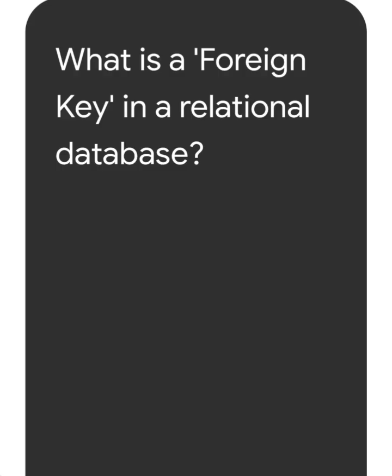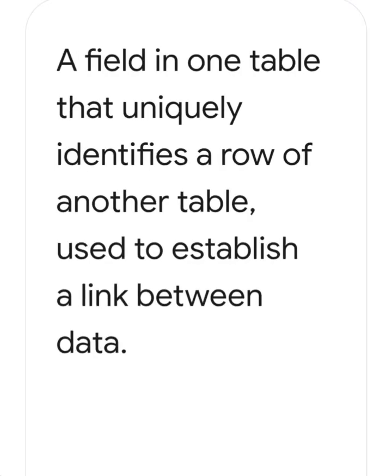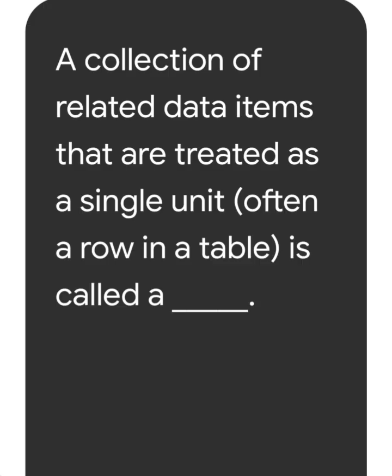Next question, what is the foreign key in a relational database? Its answer is a field in one table that uniquely identifies a row of another table, used to establish a link between data. Next question, a collection of related data items that are treated as a single unit, often a row in a table, is called a record.